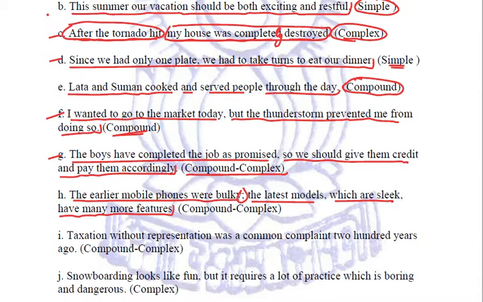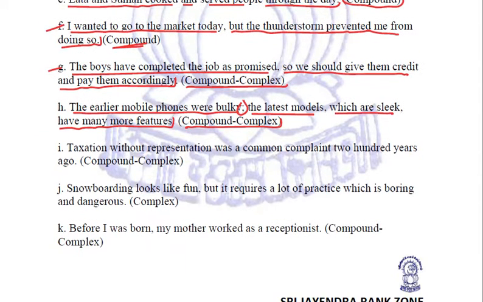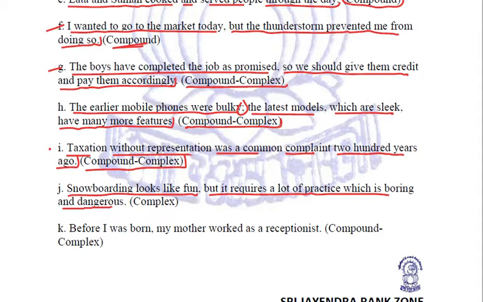Now this is also a compound complex sentence, right? Coming to the next sentence. Taxation without representation was a common complaint 200 years ago. Again, this is a compound complex sentence. The next sentence is, snowboarding looks like fun, but it requires a lot of practice, which is boring and dangerous. Now this is a complex sentence.